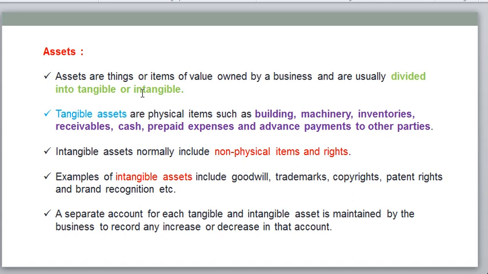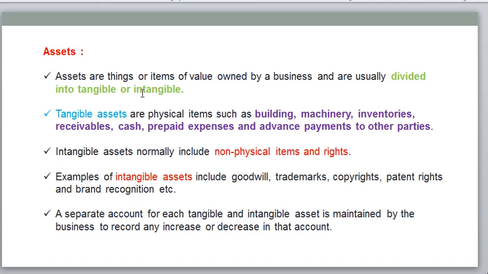Intangible assets are those we cannot feel and touch, with non-physical existence, such as goodwill, trademarks, copyrights, patent rights, and brand recognition.